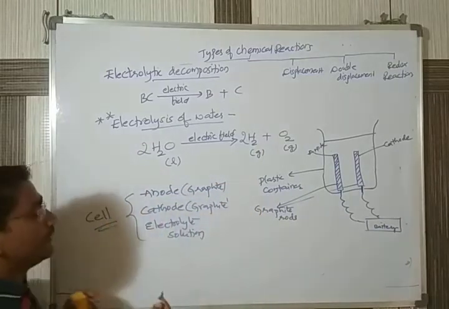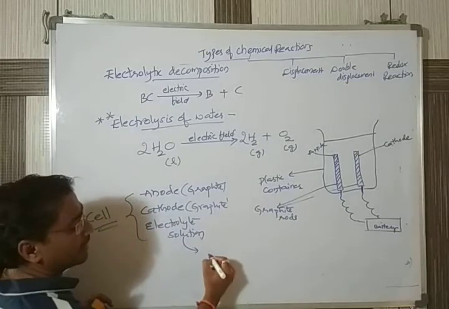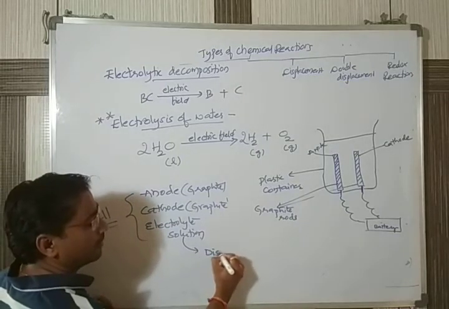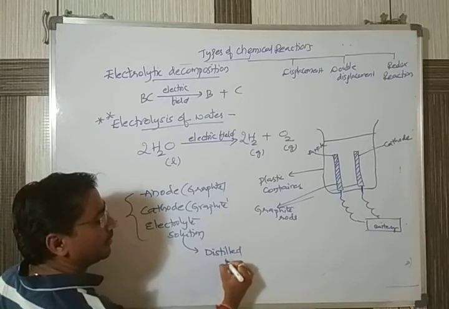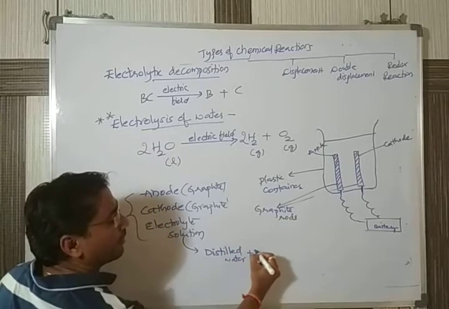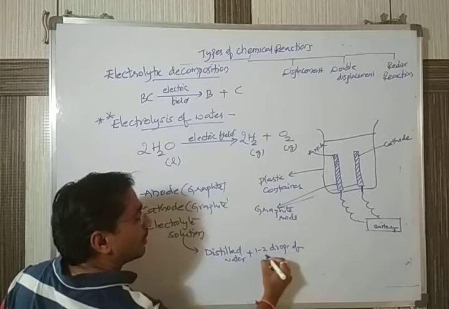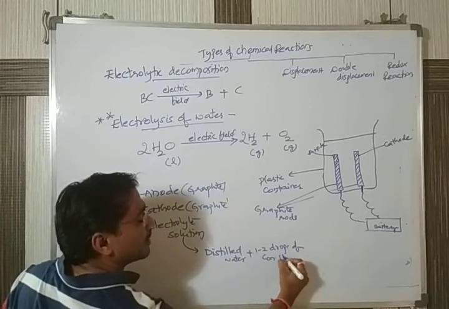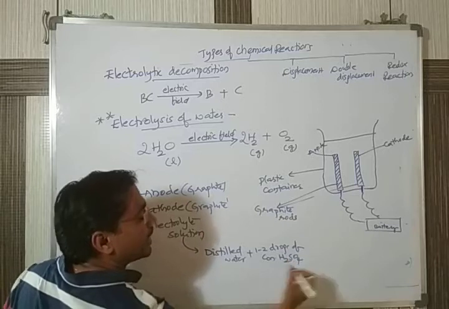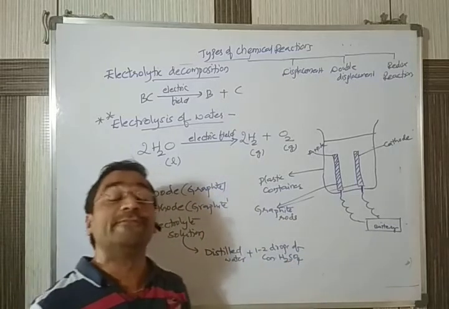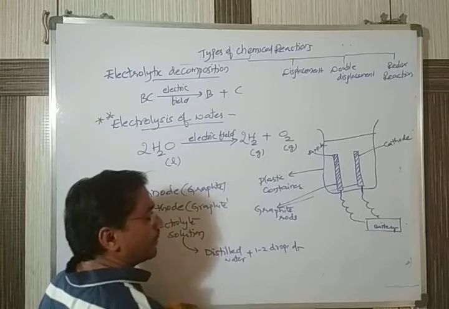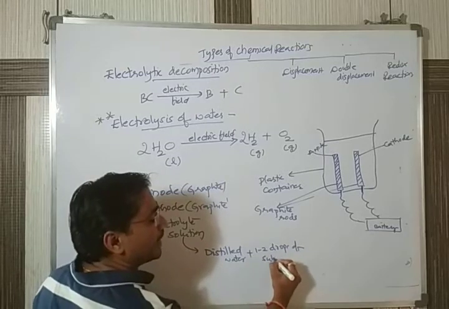Which acid? Distilled water plus 1 or 2 drops of concentrated H2SO4. H2SO4 means sulfuric acid. You can add 1-2 drops of sulfuric acid.